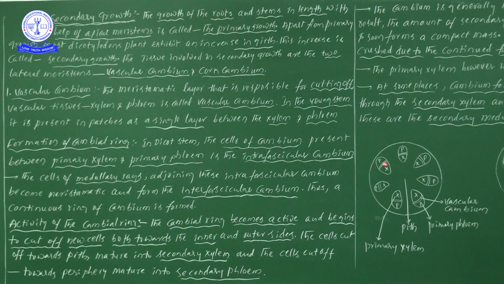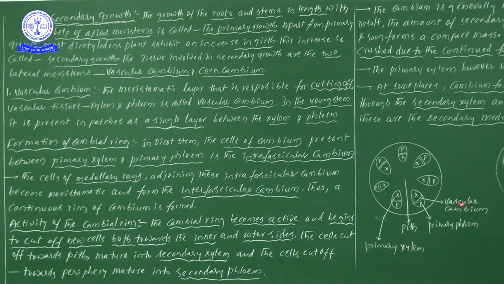If you take one vascular bundle there, between the phloem and xylem there are small lines, and exactly there we find the presence of a cambium.